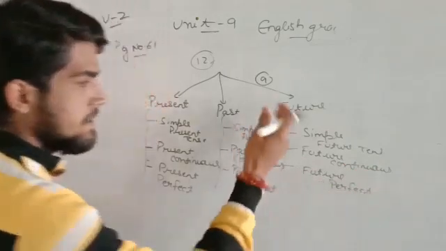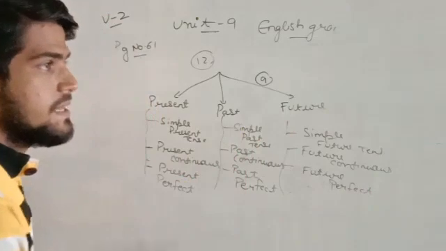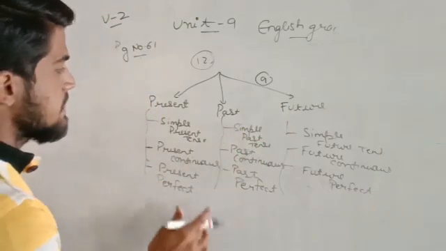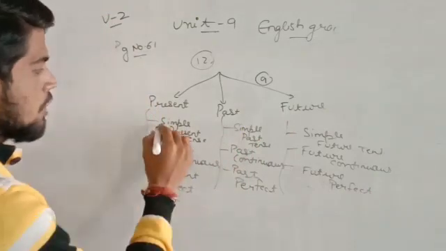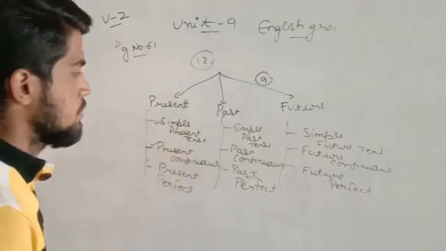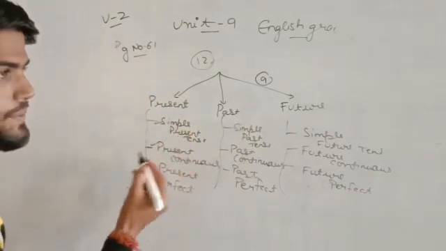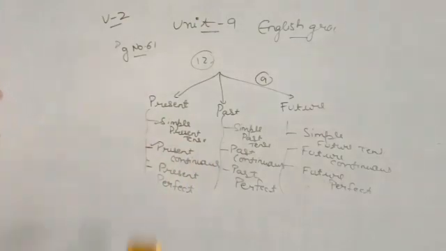So basically in your syllabus there are 9 types of tenses, and today in this video I will only talk about simple present and present continuous tense. So let's begin.